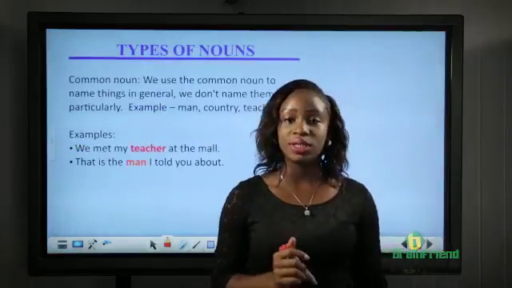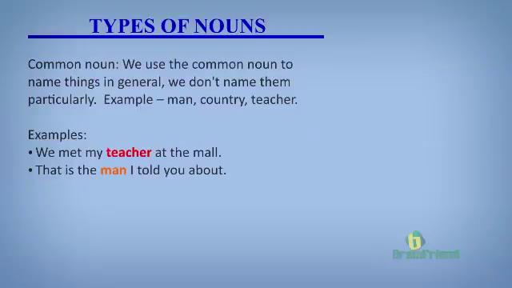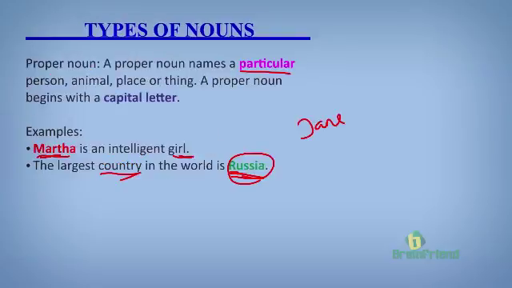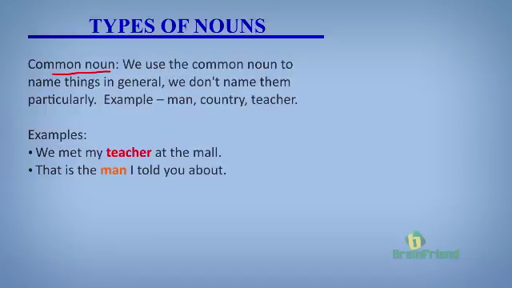The next type of nouns we'll be looking at are the common nouns. Now, this is not very different from the proper nouns. We said the proper nouns are used to name a particular person, place, animal, or thing. Common nouns, on the other hand, are used to name things in general, that is, things in a particular group or class. In our previous example, we saw Martha and girl. And we said girl is used to name every young female. So girl is a common noun.